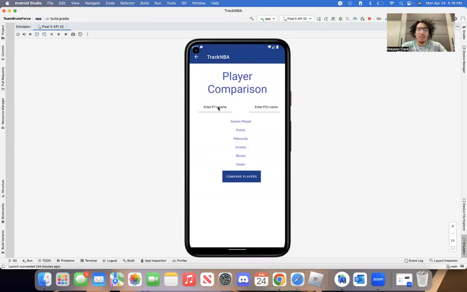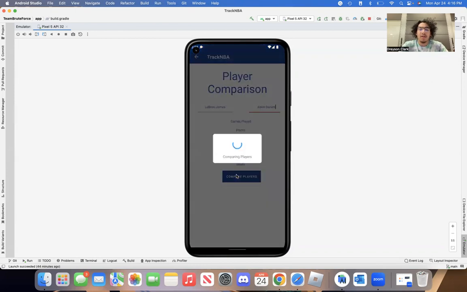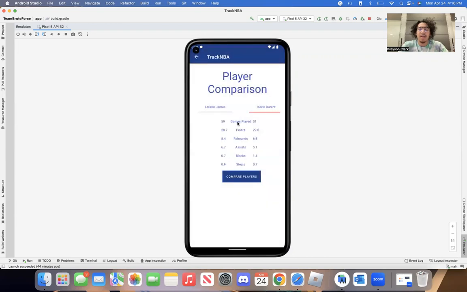So let's say we wanted to look up Kevin Durant and LeBron James. We wanted to compare these two players to see their different stats. So we'll go into the search bar, click on it, type in LeBron James, and as you see, we have an autofill feature. As you type, it'll make suggestions for different players in the NBA. The second player, Kevin Durant, and we'll hit the compare players button. Let it load for a little bit as it searches the API.